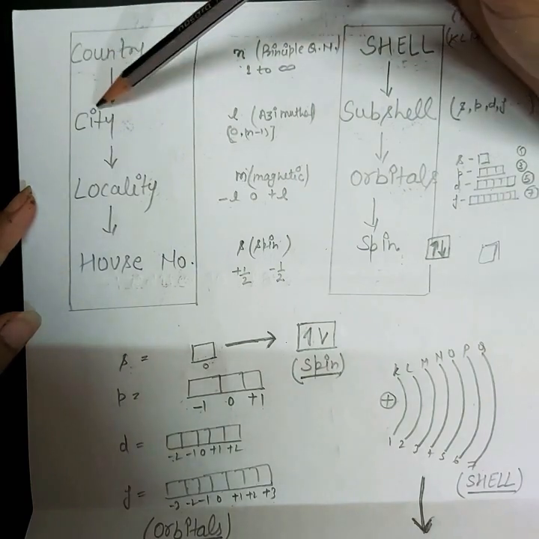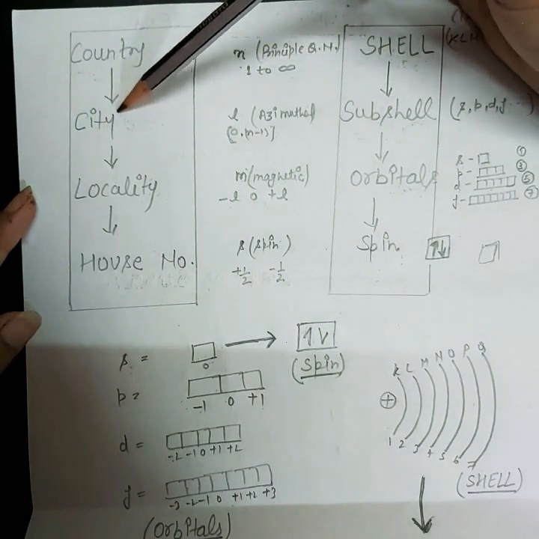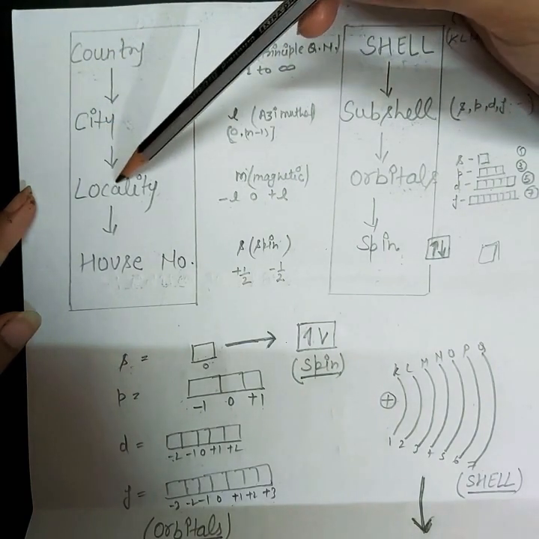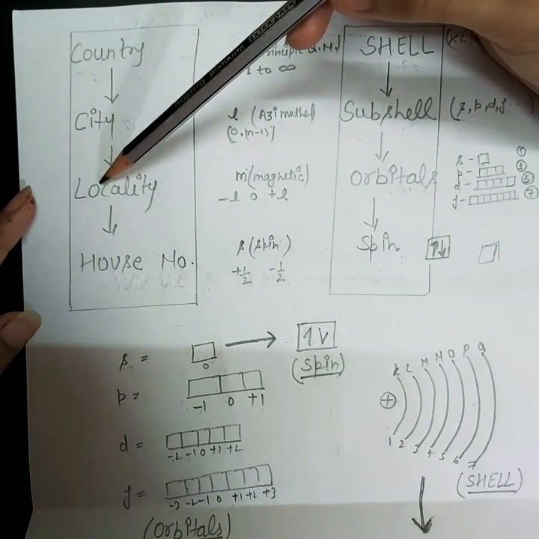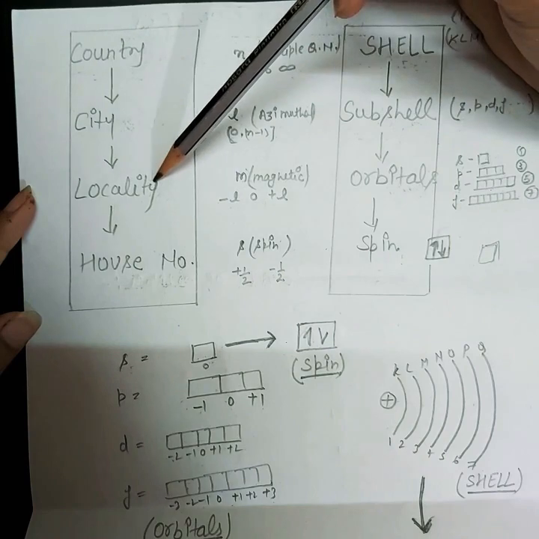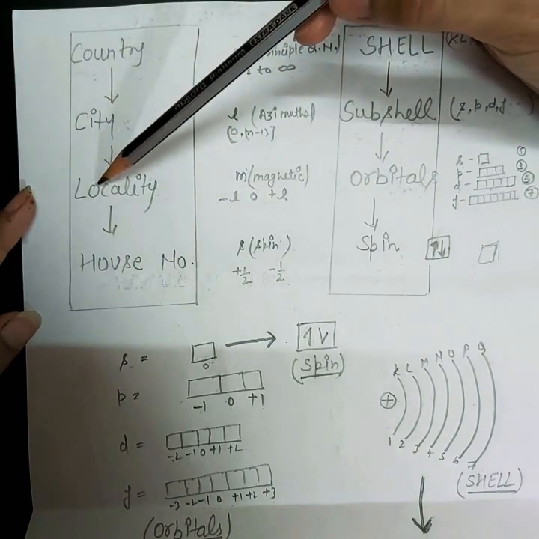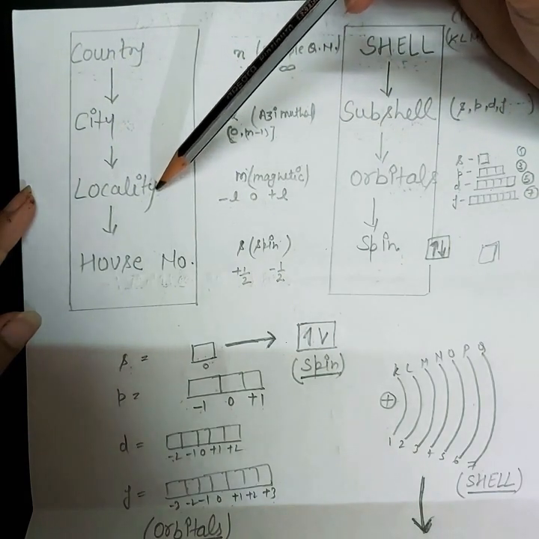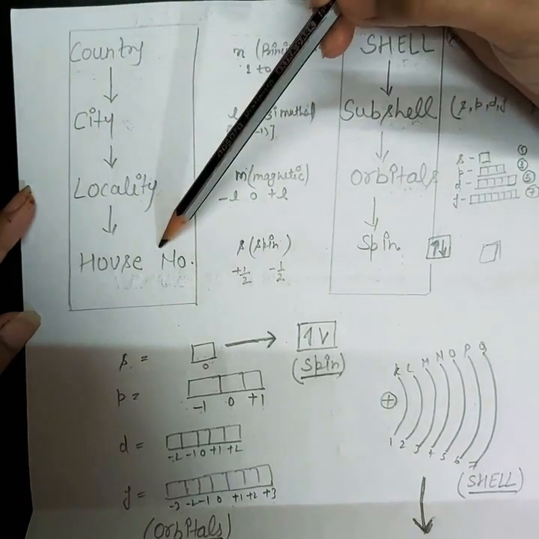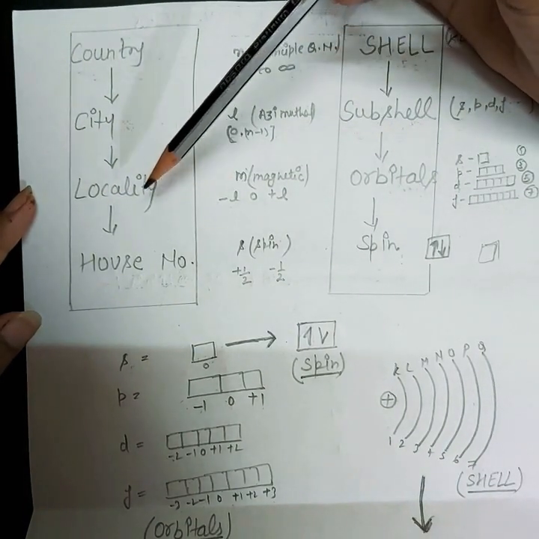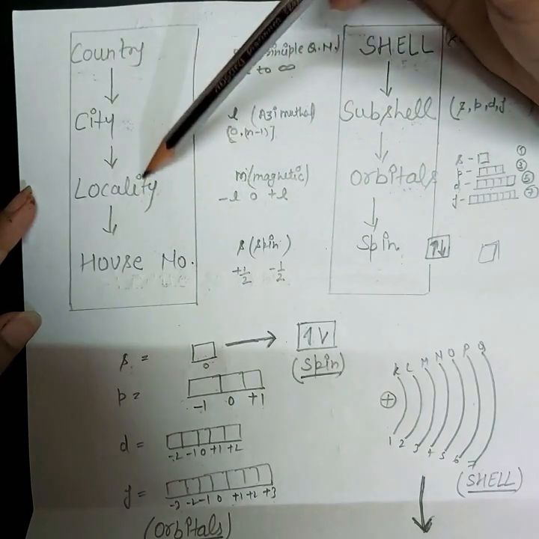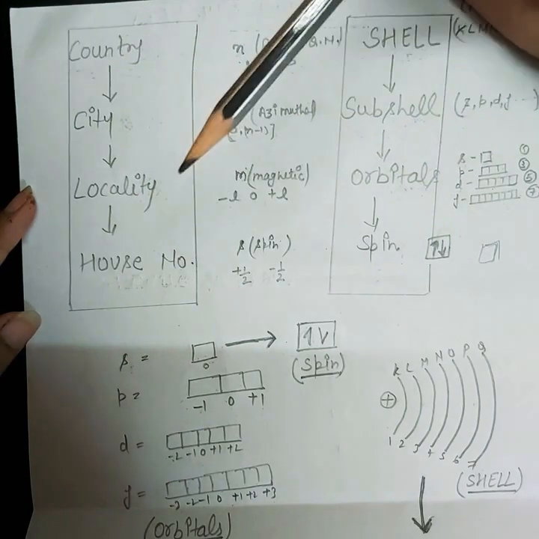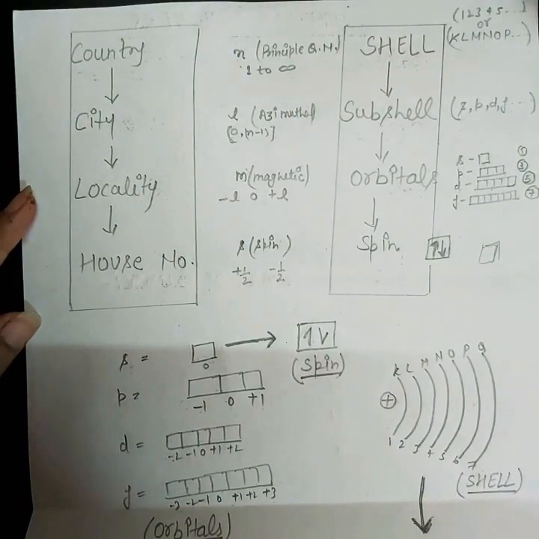And similarly, only the city name will also not be enough, because a city is divided into many localities. So after knowing the city name, we have to find out the locality. And again, as every locality is divided into many houses, after knowing the locality, we have to find out the house number. And by following these steps, we can meet that particular person.